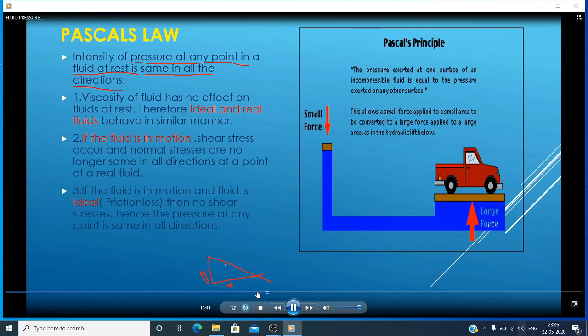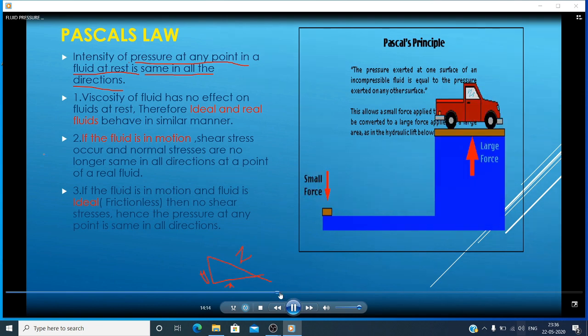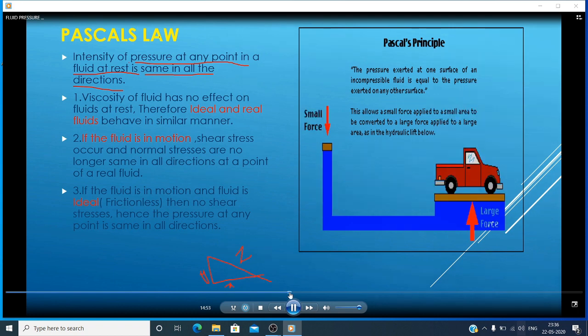That is Pascal's law. So here, the viscosity of the fluid has no effect on fluids at rest condition. Therefore, ideal and real fluids behave in similar manner.